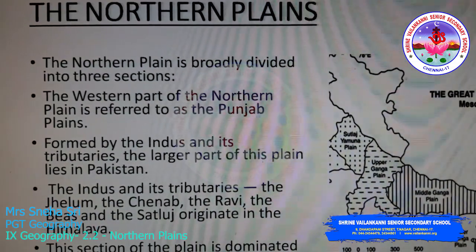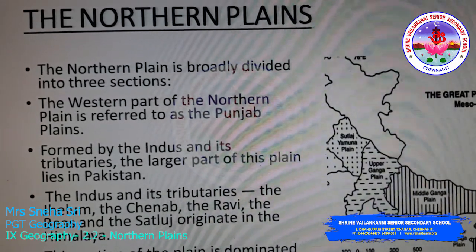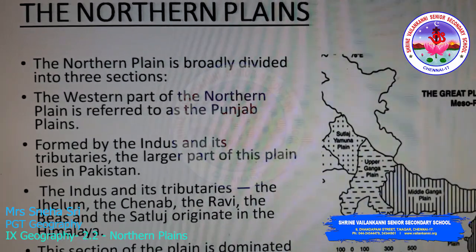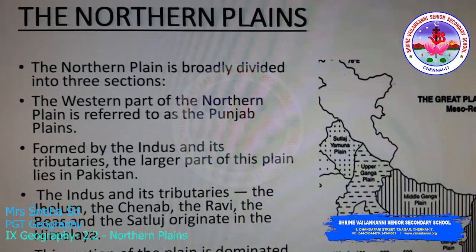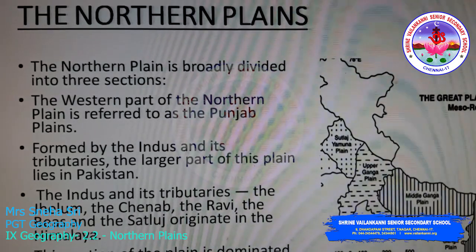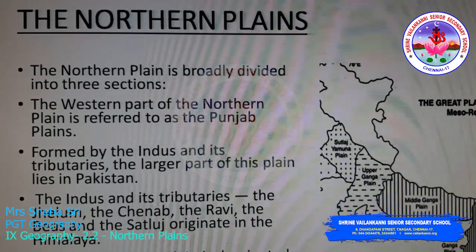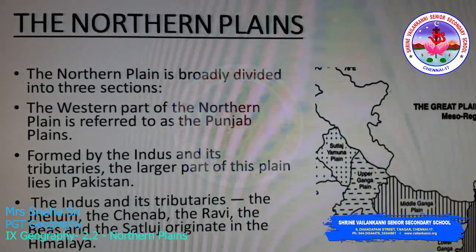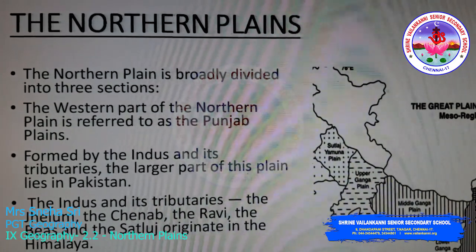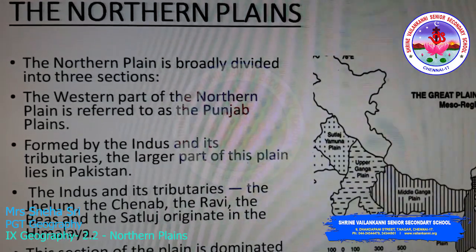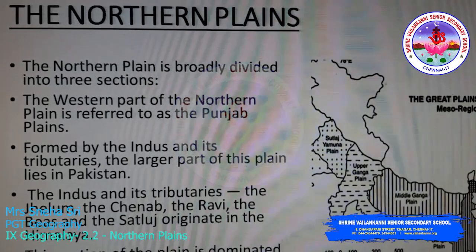The northern plains are broadly divided into three sections. The western part of the northern plain is referred to as the Punjab plains. Formed by the river Indus and its tributaries, the larger part of this plain lies in Pakistan. Before the partition of India, Punjab was very big. After the partition, most of the plains now lie in the Pakistan region. These Punjab plains are formed by the river Indus and its tributaries, Jhelum, Chenab, Ravi, Beas and Satluj.